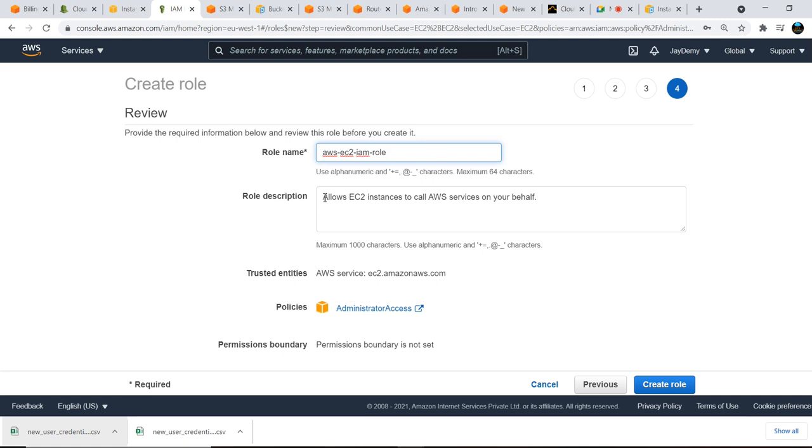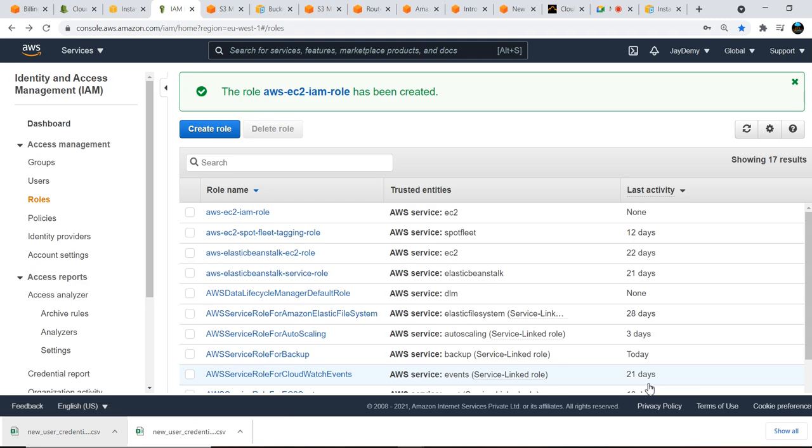It allows EC2 instances to call AWS services on our behalf. So we are allowing the EC2 instance to call any AWS services on our behalf. That is the administrator access we gave. If we give only S3, it will call only S3 permissions, S3 services, right? Now just create the role.